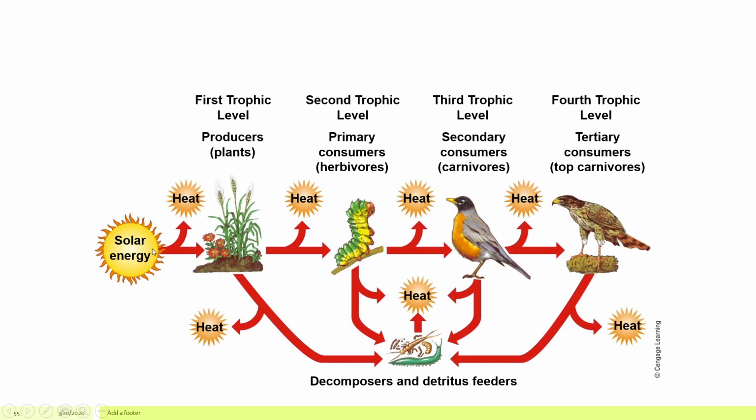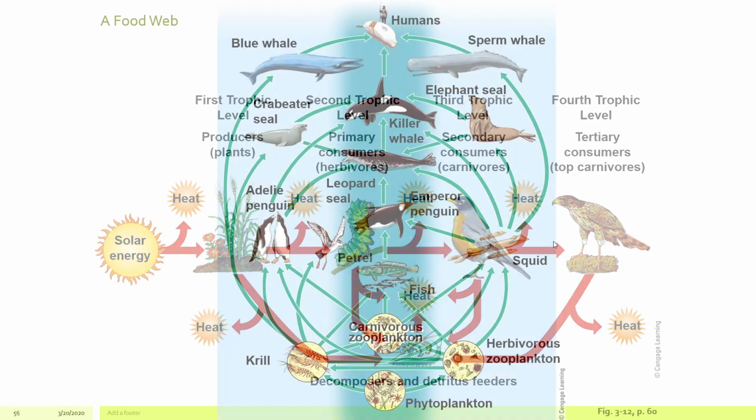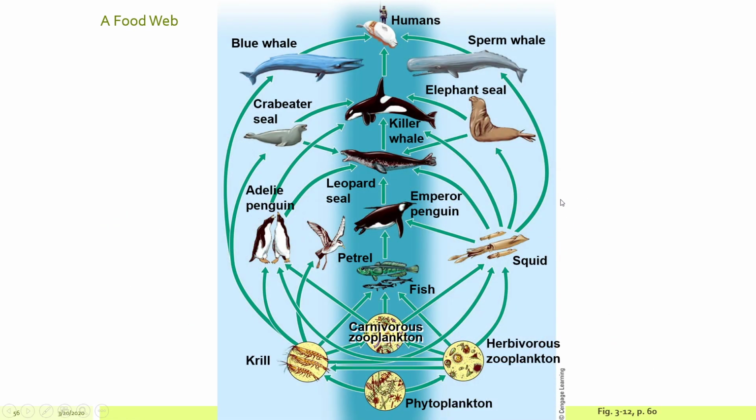So it's important to see that this is a food chain. We're just looking at one going to the next. We're seeing, how did this guy get his energy from the sun? Well, it went through these processes. A food web is a little bit different because there are many food chains in a food web. And you can actually get an idea of where that energy came from and how many different paths it could have taken. Phytoplankton would be the producer, but phytoplankton can go to krill or to zooplankton.